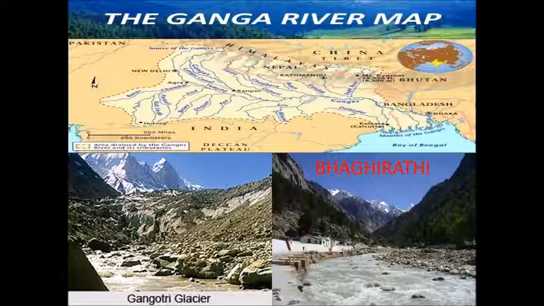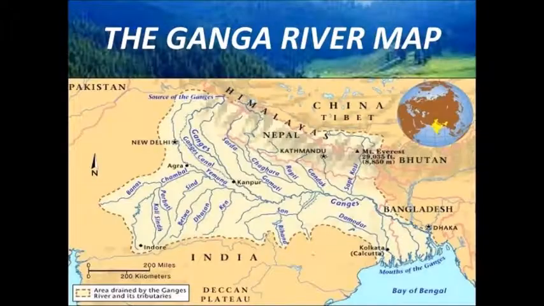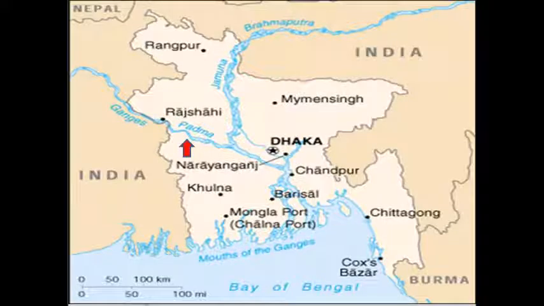The river Ganga originates as Bhagirathi from Gangotri Glacier in Uttarkashi district of Uttarakhand state at an elevation of 7,010 meters. The length of the river Ganga is about 2,525 kilometers. Its major tributaries from the north are Gomti, Gandak, Kosi and Gagra, and from the south Yamuna, the largest tributary of Ganga, Son, Chambal, etc. The river Ganga is known as the river Padma in Bangladesh.